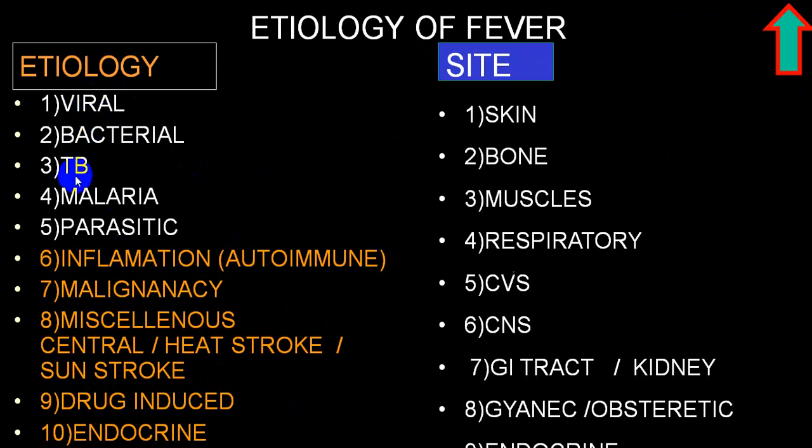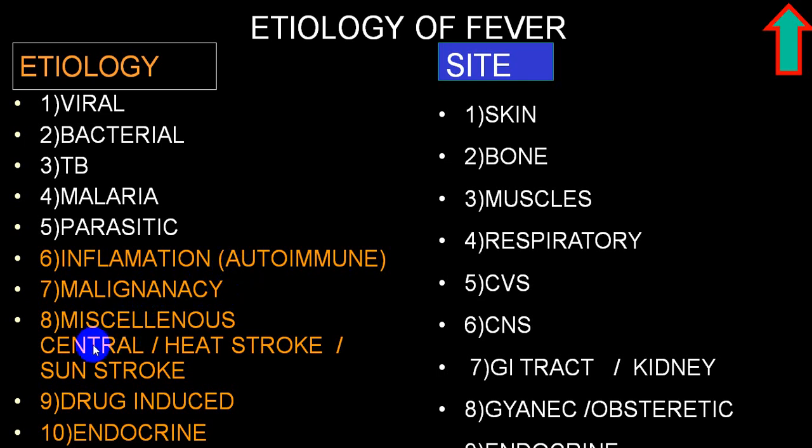Now this viral, tuberculosis, malaria and parasitic infections, they are non-bacterial, where antibiotic will not work. But all these five will be infective pathophysiology. While inflammation, very common will be autoimmune groups, malignancy. This will be non-infective pathophysiology. But malignancy will be purely non-infective pathophysiology.